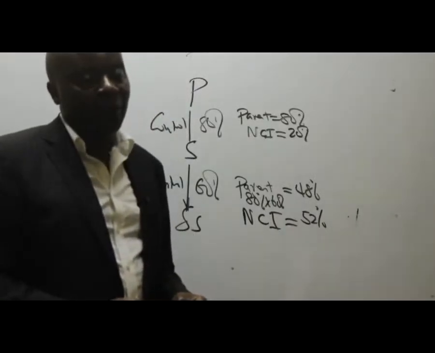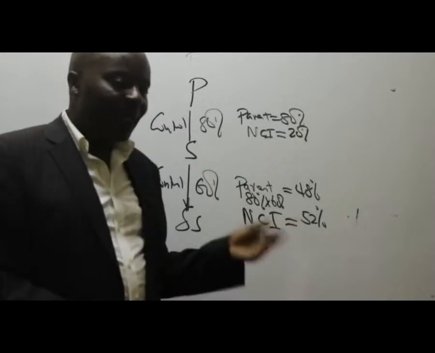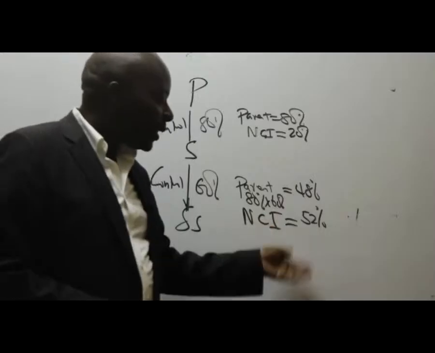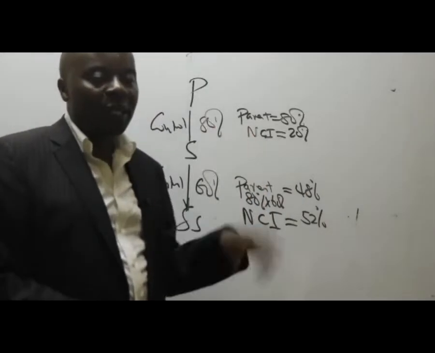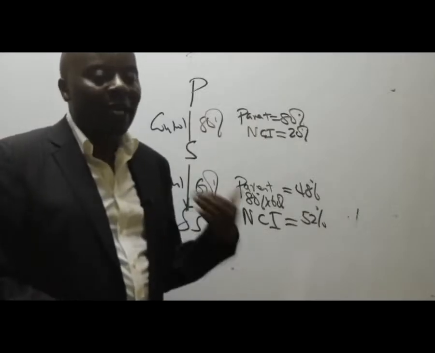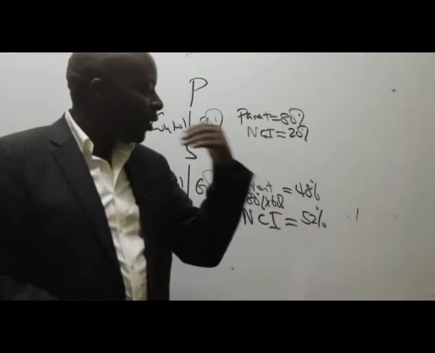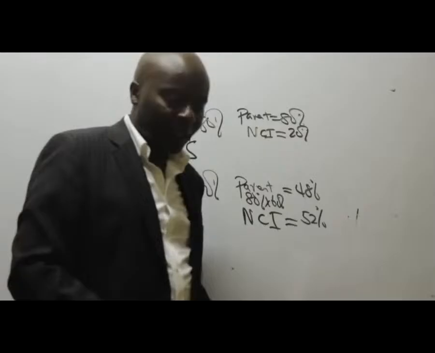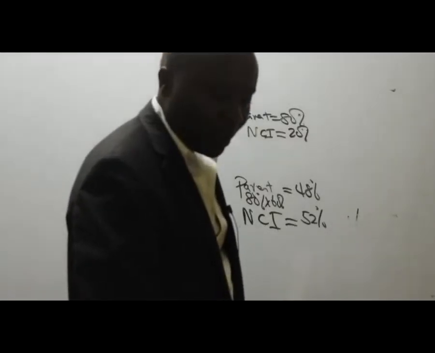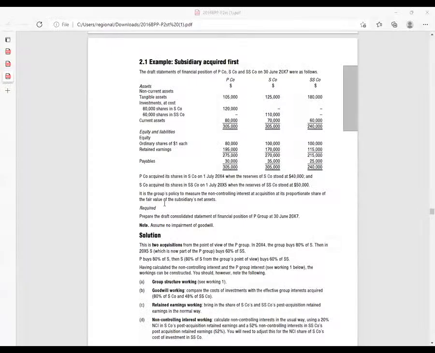And then now you'll get somebody making an argument that how can NCI have a bigger share? It's possible. This 52% will be spread out to so many shareholders, such that each shareholder will be having an insignificant amount, giving the parent in this case superpower status. Now, ladies and gentlemen, listen to me very well here.